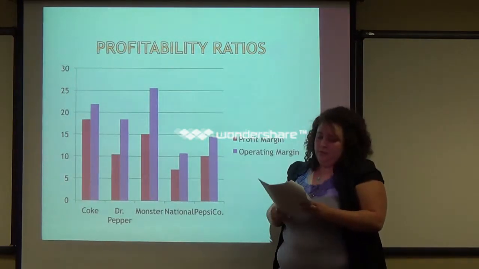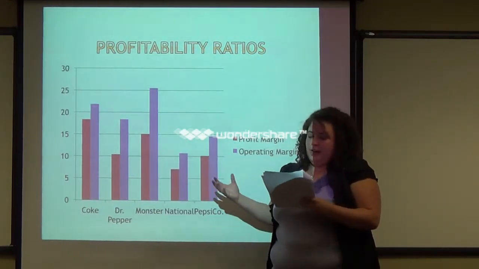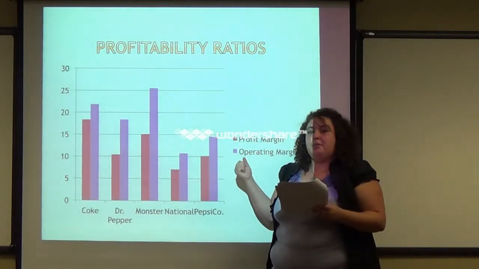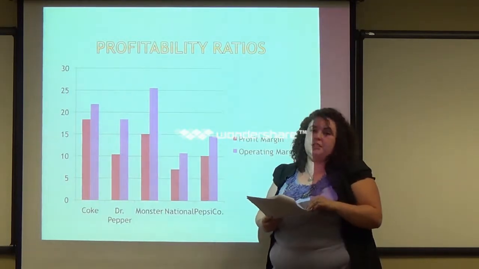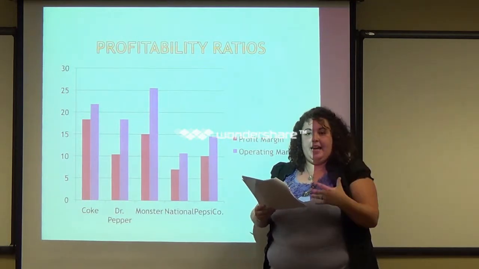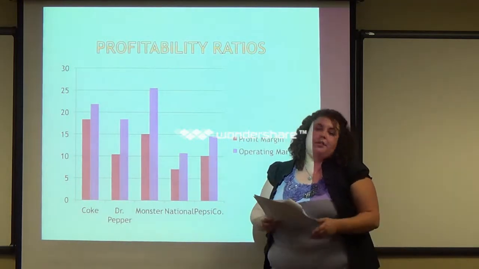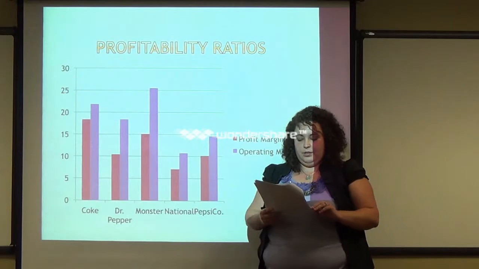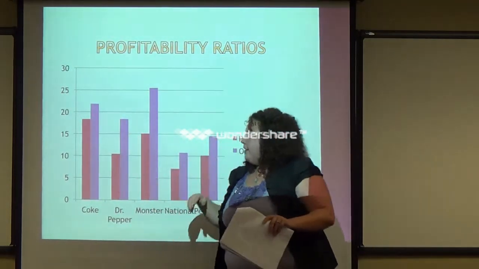So Monster, after paying labor and raw materials, has 25.5% of their income left over to go towards net income. And then the profit margin is after everything is paid as far as labor, materials, fixed costs. After everything's paid, what percentage of the sales go towards the net income? And that is Coke. So Coke's doing better in that area.